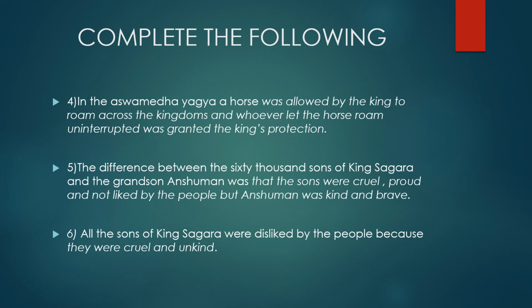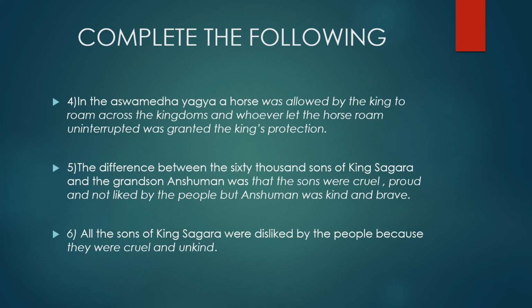But Anshuman, the grandson, was kind and brave. And when someone is kind to others, the people are going to like that person. So, what was the difference? The sons were cruel and proud, and people did not like them. Anshuman was brave and kind, and the people liked him.